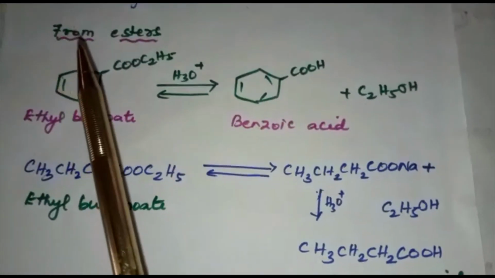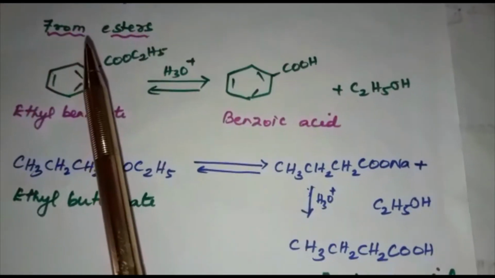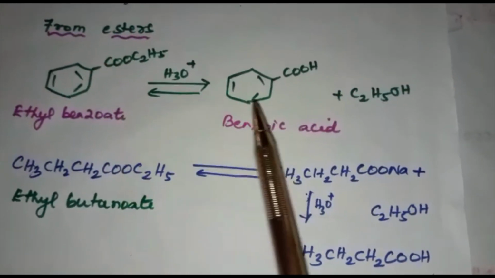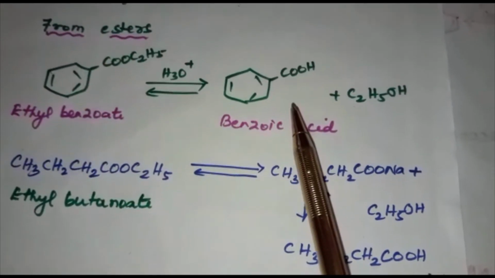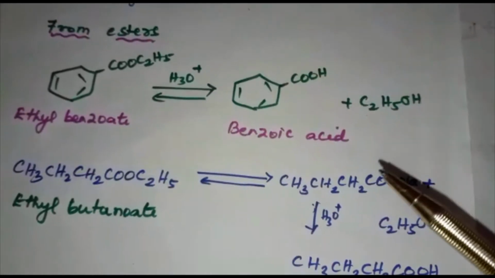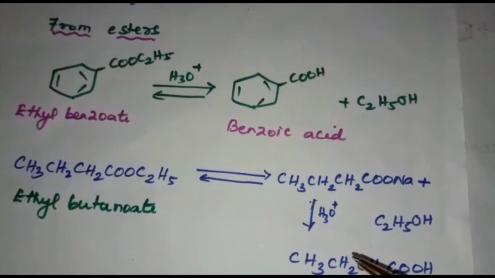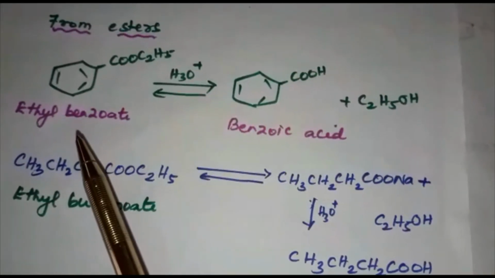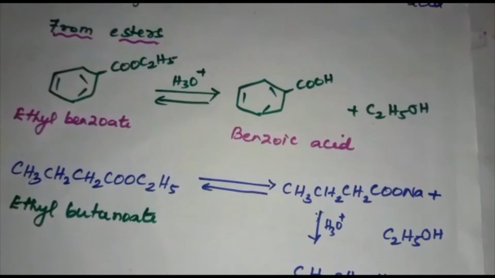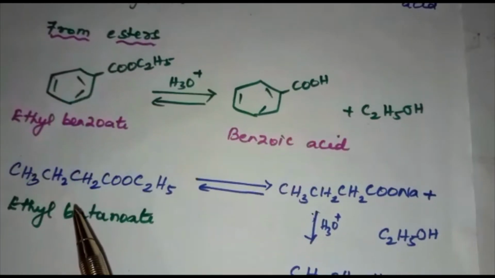The last method which we are having here is esters. Acid hydrolysis of esters directly gives carboxylic acid, while basic hydrolysis gives carboxylates, which on acidification give the corresponding carboxylic acid. Ethyl benzoate on hydrolysis gives benzoic acid and then ethanol. Next one is ethyl butanoate.